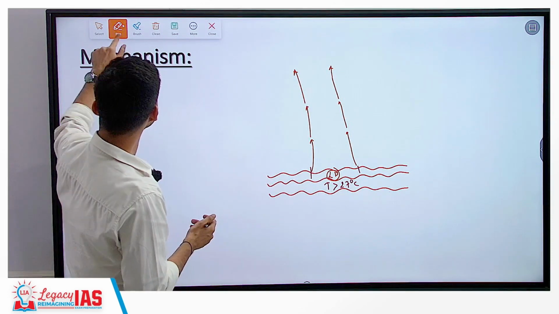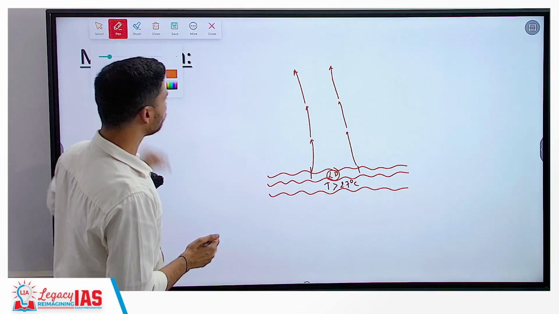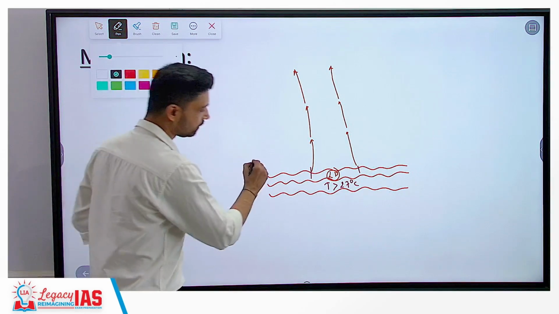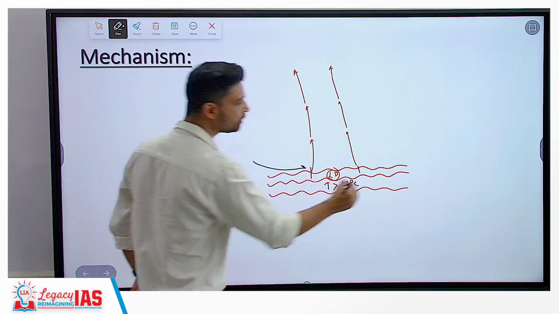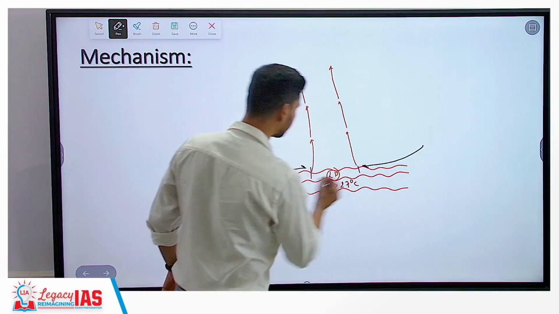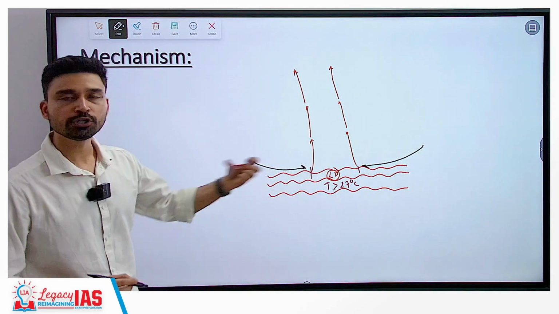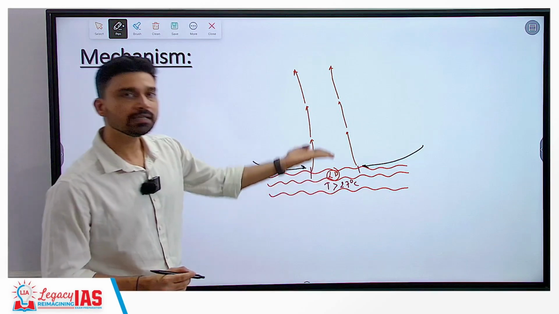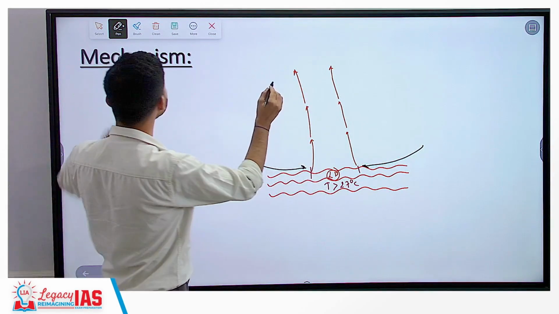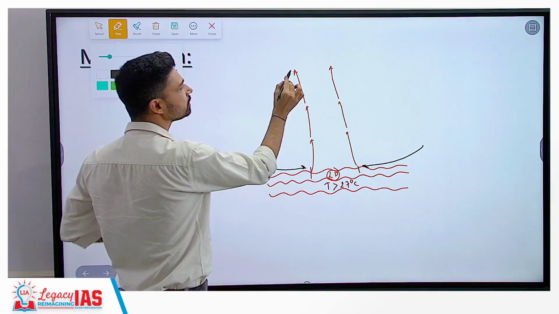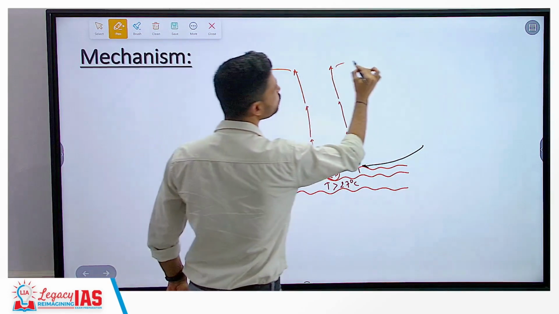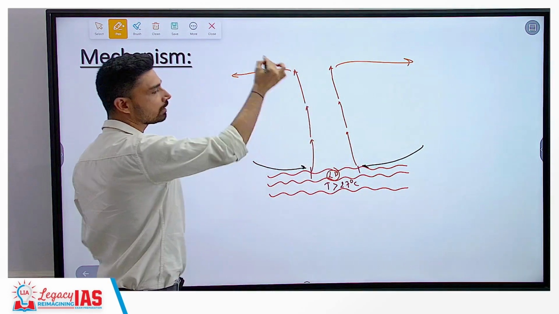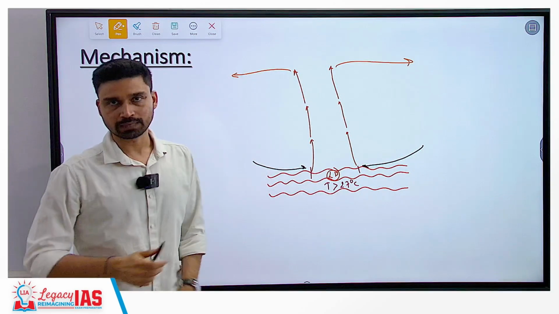As we know, wind always moves from high pressure to low pressure, and because of this, near the surface you see convergence of wind from all sides. As the wind converges toward this low pressure and the warm wind rises up here, this warm wind then undergoes divergence near the troposphere because it cannot be pushed up anymore. So this kind of circulation starts to take place in the atmosphere.